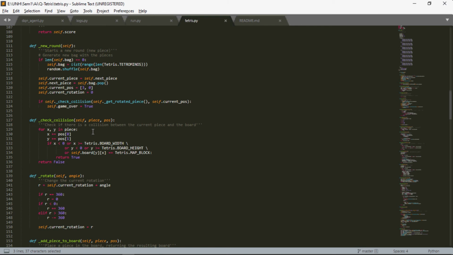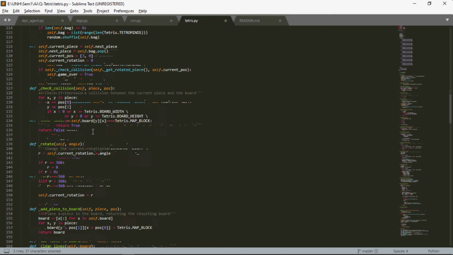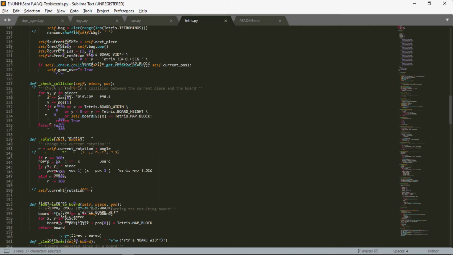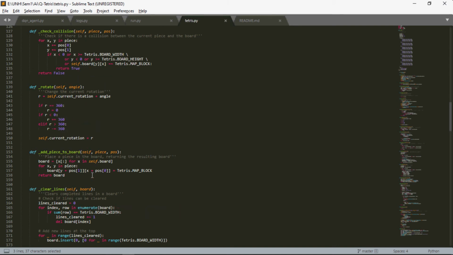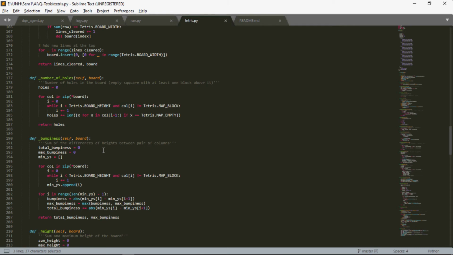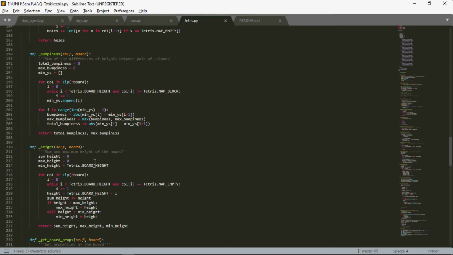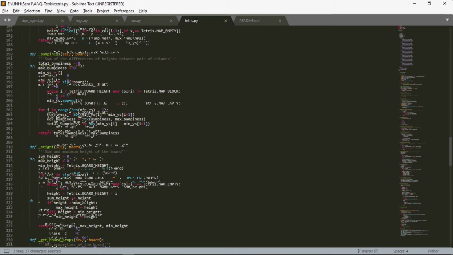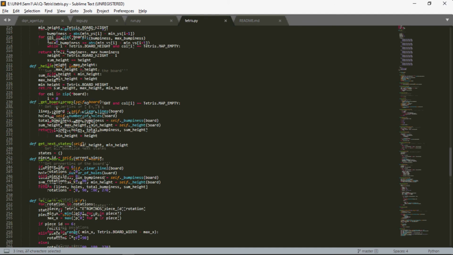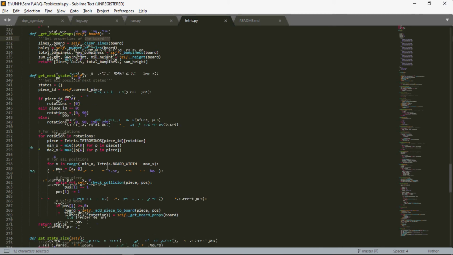Check collision checks whether there is a collision between two pieces, and rotate rotates the piece. Then add piece to the board places the piece in the board, returning the resulting board. Then clear lines clears the lines, because if we complete a line then it gets removed, and this is done using the clear function. Then the bumpiness is the sum of the differences in height between pairs of columns, and the height is the sum and the maximum height of the board. Then get board properties gets the properties of the board. These are all the functions related to the Tetris environment.